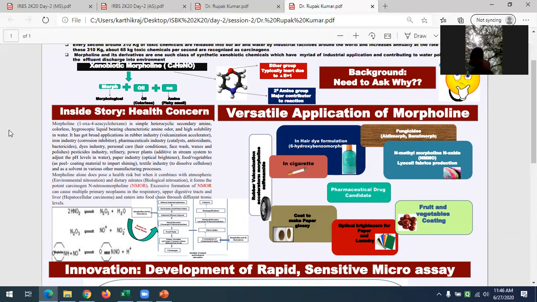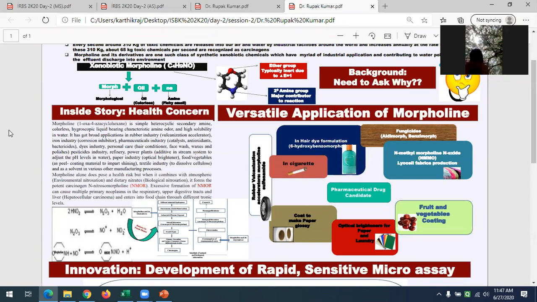Here I would like to mention that we did a pilot study for the estimation of morpholine in coated fruits and vegetables through this method, and we are happy to announce that we found morpholine in different fruits and vegetables, such as tomato and carrot. This is one aspect, and parallelly we estimated the presence of morpholine in industrial effluent that I collected from a textile industry.